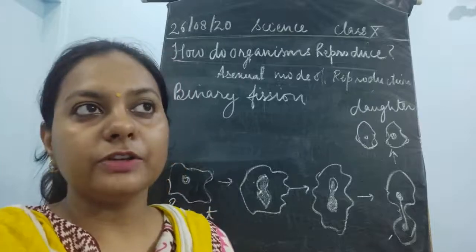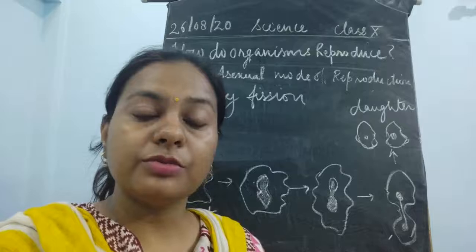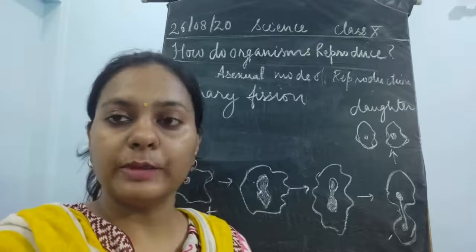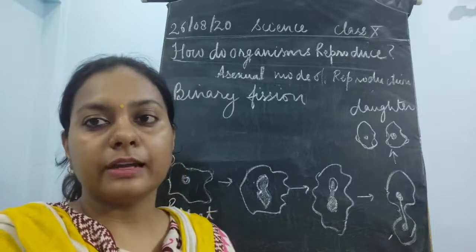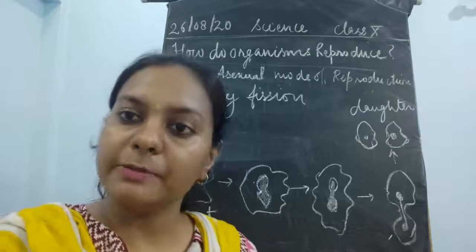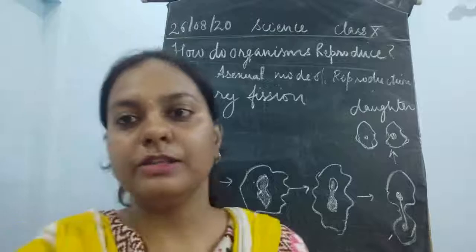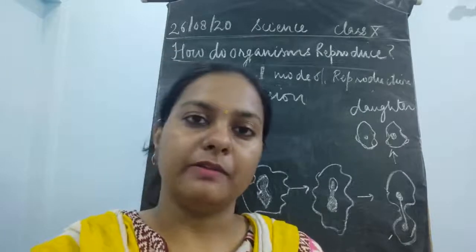If the division of a cell gives rise to only two daughter cells, it is called binary fission. And if it gives rise to more than two daughter cells, it is called multiple fission. So that was all about binary fission today. I'll meet you all in the next video with some more ideas regarding multiple fission.